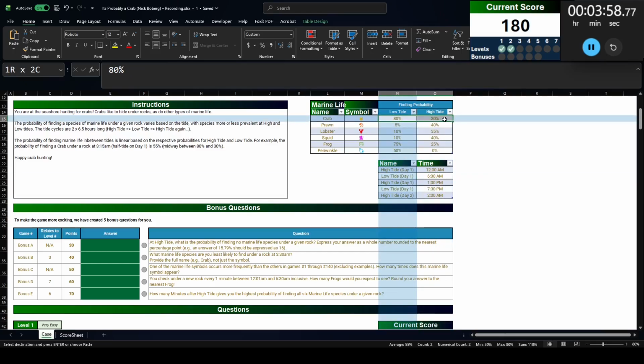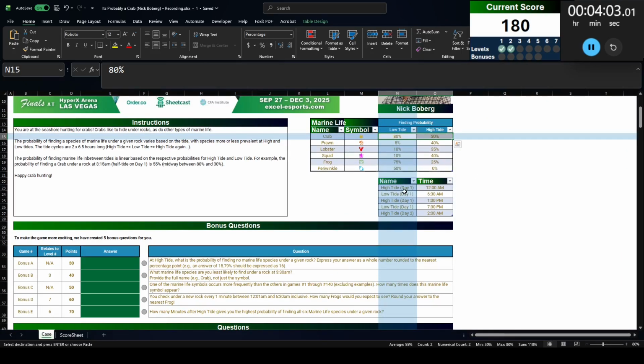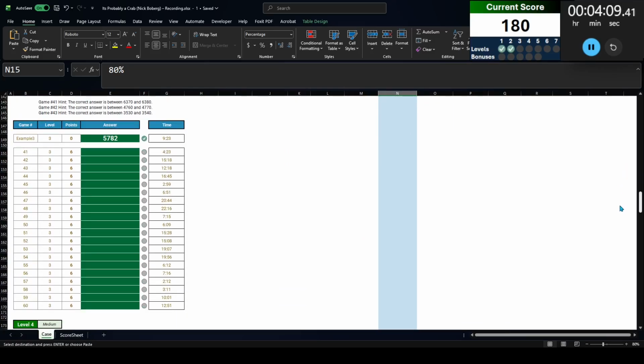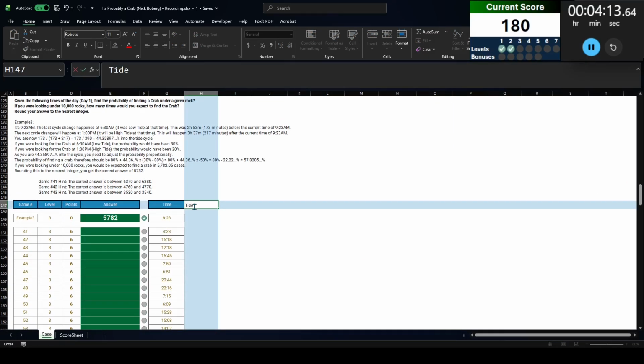So we're working with crab. So we're always going to go between those numbers, but if we go from high tide to low tide, we're going from 80 to 30, but then if we go from low to high tide, we're going to go from 30 back to 80. So it's going to be important to tell which tide phase we are in. So I'm going to go tide phase first.